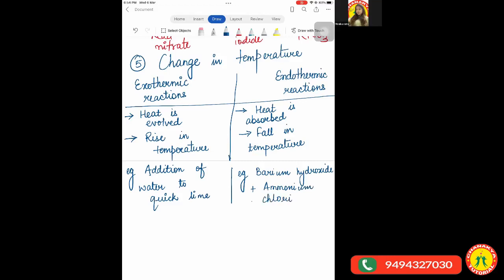It leads to the formation of ammonium hydroxide plus barium chloride. Clear? Any doubts still here?